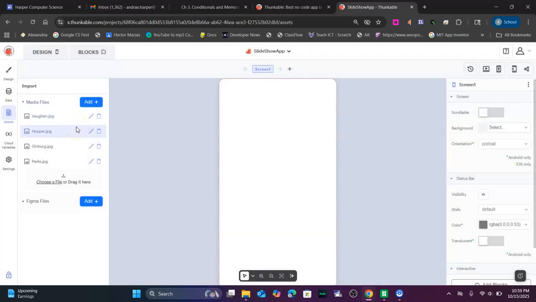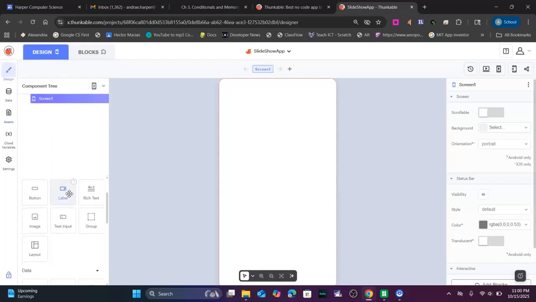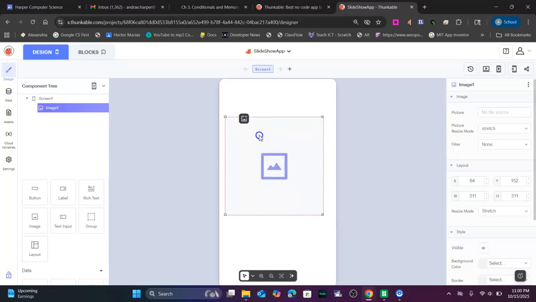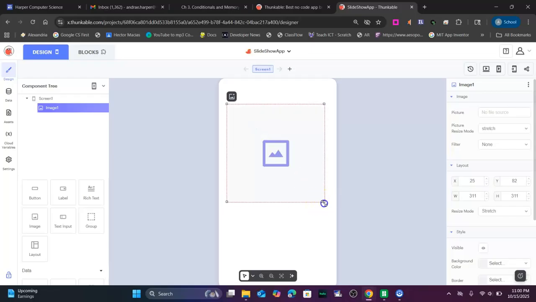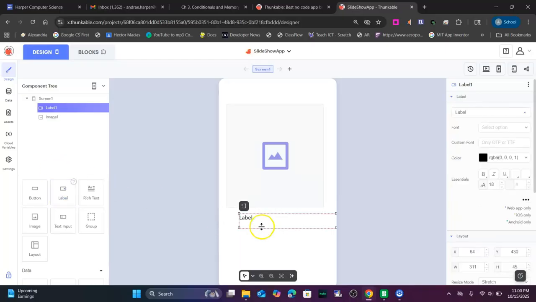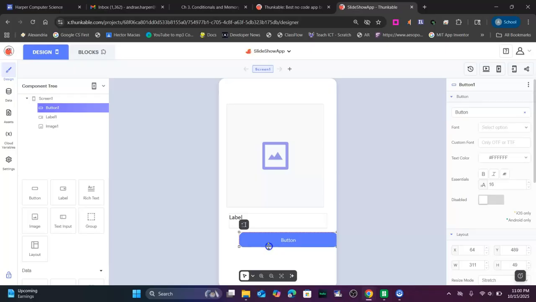So with this, I believe we are just going to add an image. So we go to design. We're going to add an image, and the app doesn't tell you to do this, but we're also going to go ahead and add a label to start with. So that should make this pretty simple. And we're going to add a button here. This is going to be our next button. So how this app works is when we hit this button, this picture is going to change and this label text is going to change.